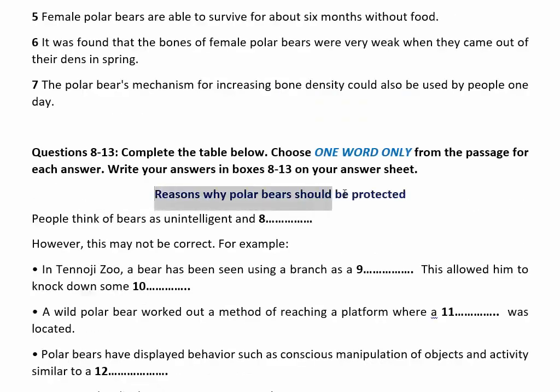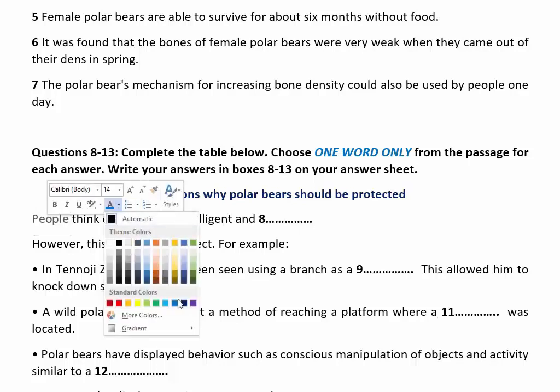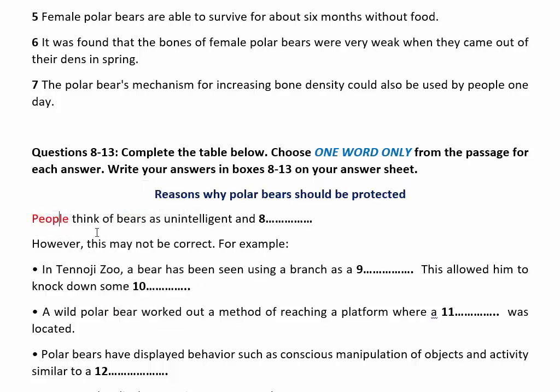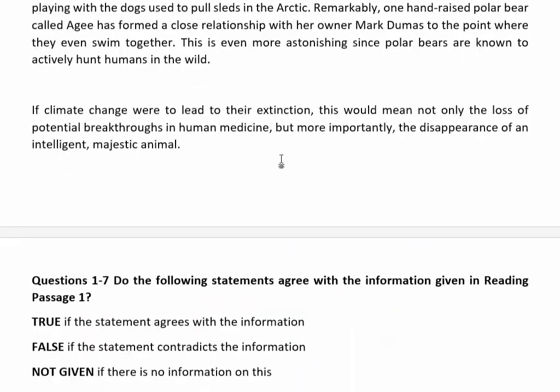After reading this heading, immediately we will find out the keywords from the questions. So here the keywords are people, and bears is not a keyword because this whole passage is all about bears.